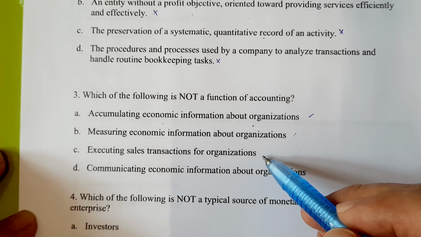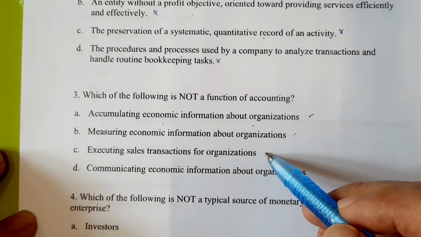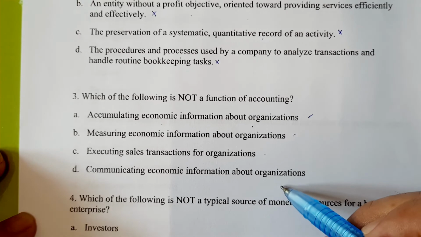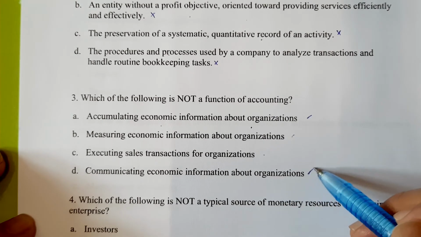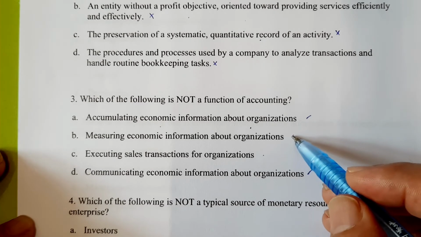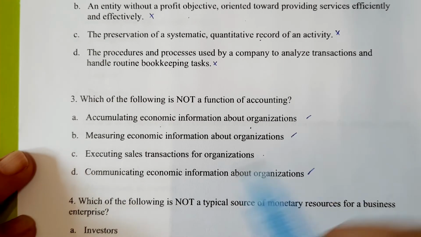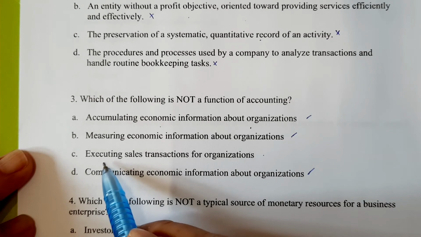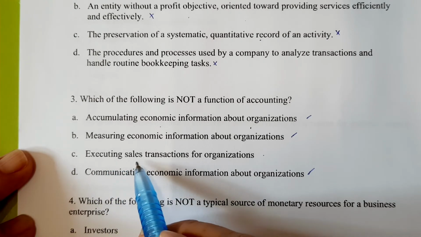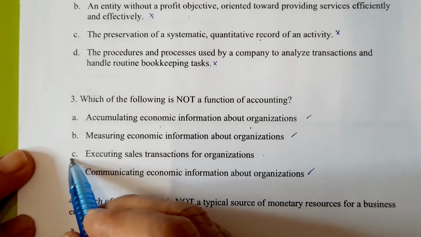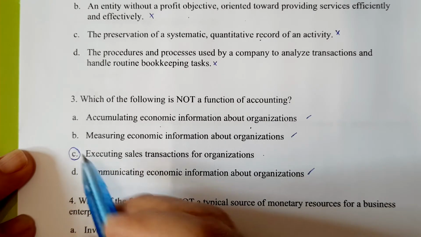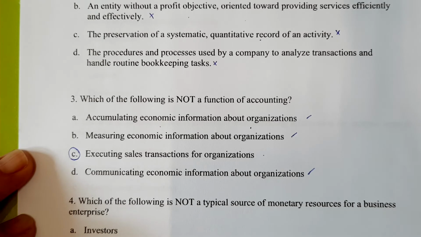Executing sales transactions for organizations. No. Communicating economic information about organizations. Okay, this is correct. The answer is this one. Accounting is not about executing sales. Accounting is not about doing sales, but it is more about recording and reporting. Okay, my answer is C.